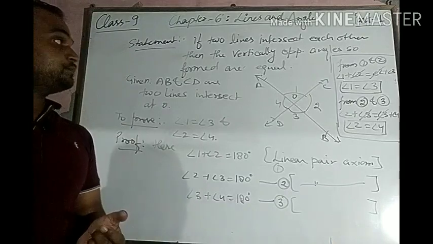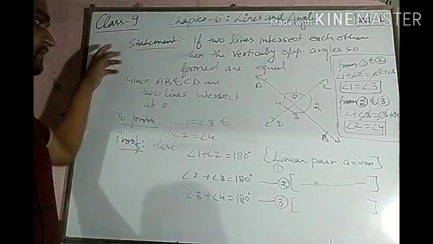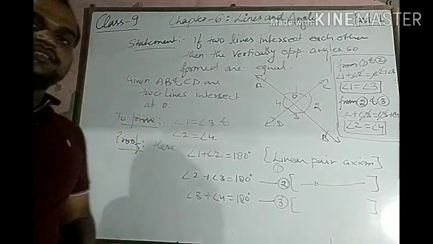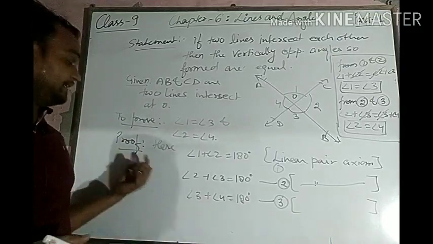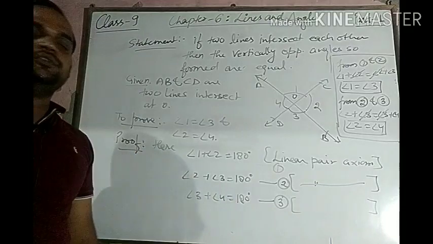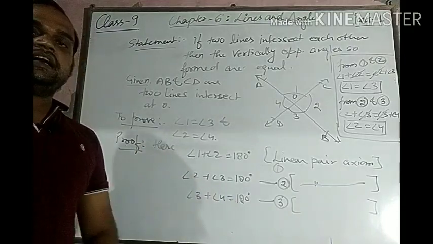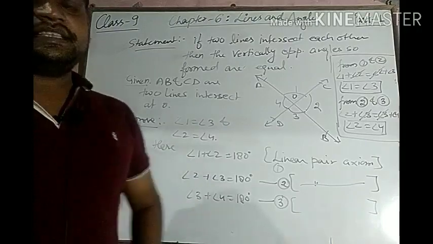If we have to prove any theorem in geometry, first we have to write a statement, then given, then to prove, and then if any construction is required, there should be a heading of construction, or we directly go to the proof. So with this, this is part 1 for lines and angles.